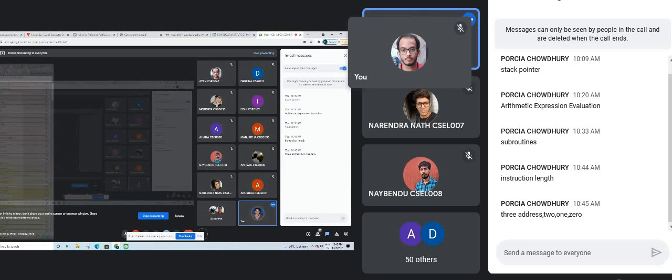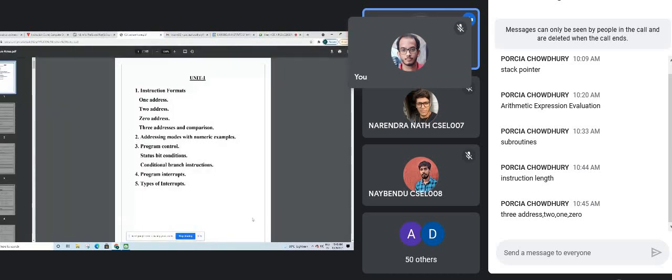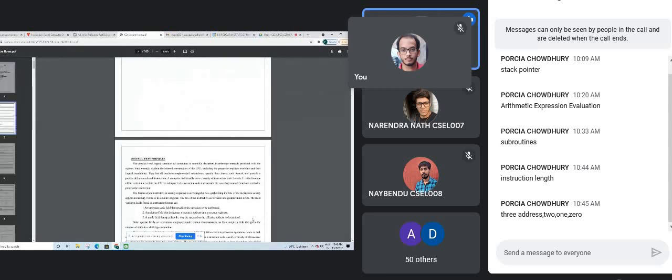So what are we discussing? We are discussing instruction length. We have these categories: 3 address instruction length, 2 address instruction length, 1 address instruction length, and 0 address instruction length. Now we will discuss this portion. Let me open one. Okay, so we will discuss this one.